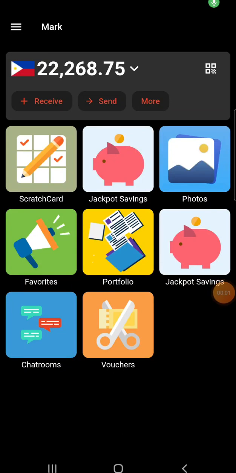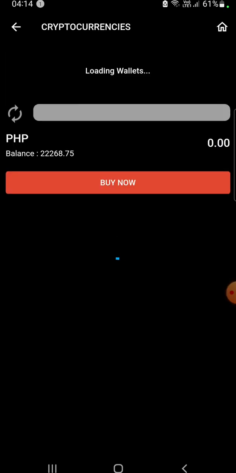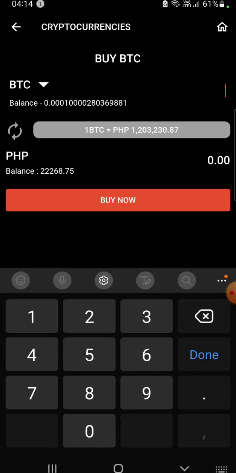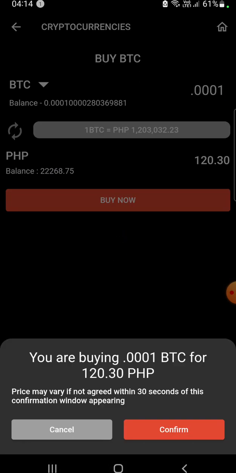So I'm in my Tagcash wallet now. I'm just going to buy some Bitcoin with my peso balance. So I'm just going to go more, buy cryptocurrency. I'm going to buy 0.0001, 120 pesos worth or so. I'm going to buy now, confirm it.